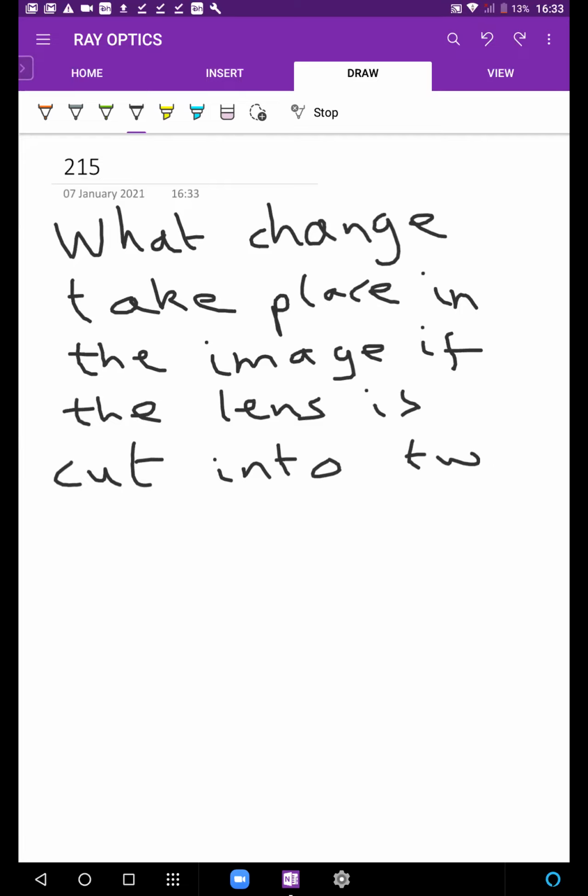What change takes place in the image if the lens is cut into two halves? This is an interesting concept.